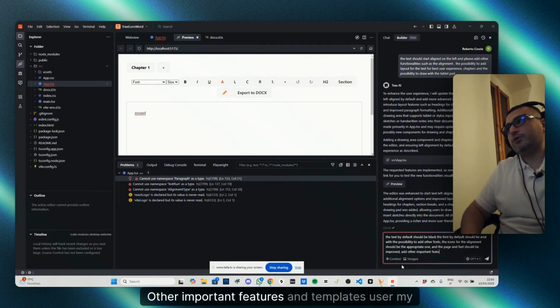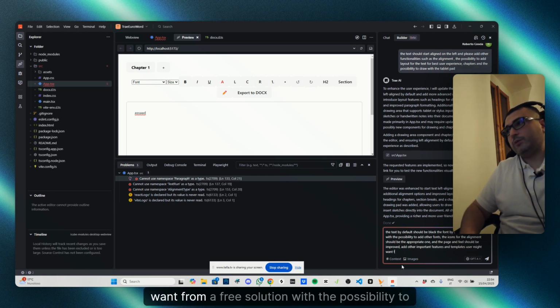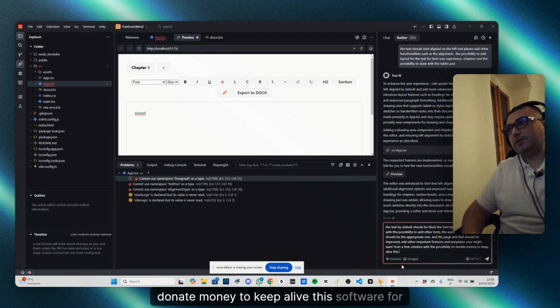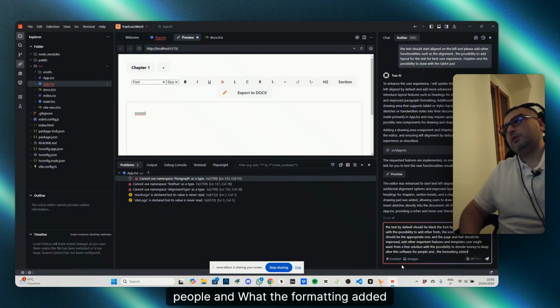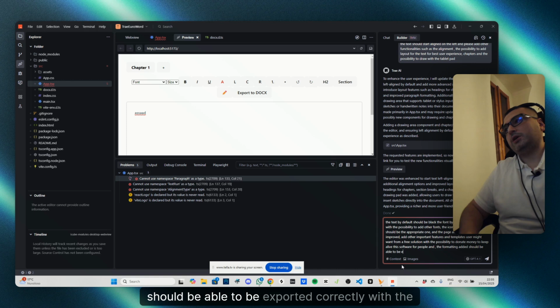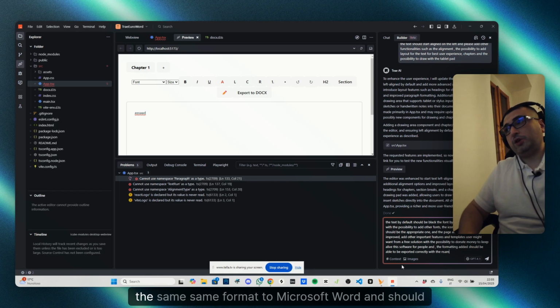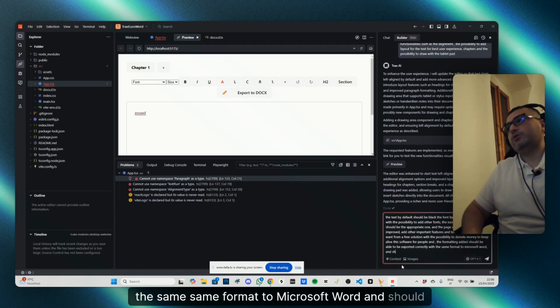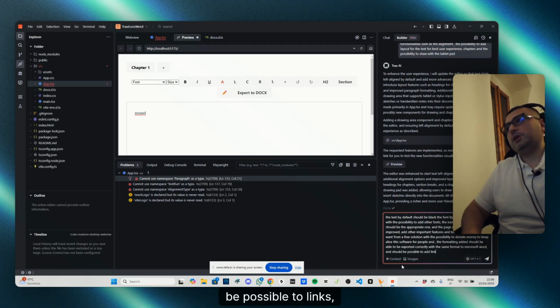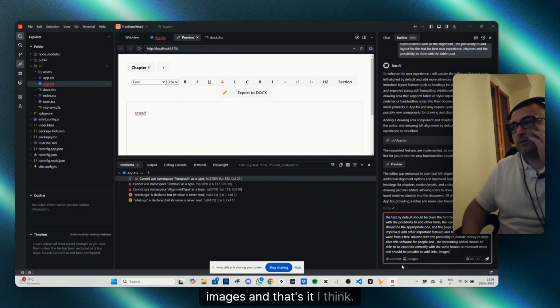Other features and templates users might want from a free solution, with the possibility to donate money to keep this software alive for people, and the formatting added should be able to be exported correctly with the same format to Microsoft Word, and it should be possible to add links, images, and that's it, I think.